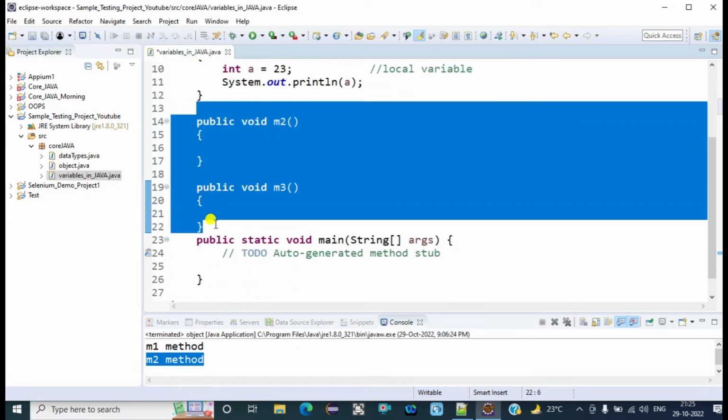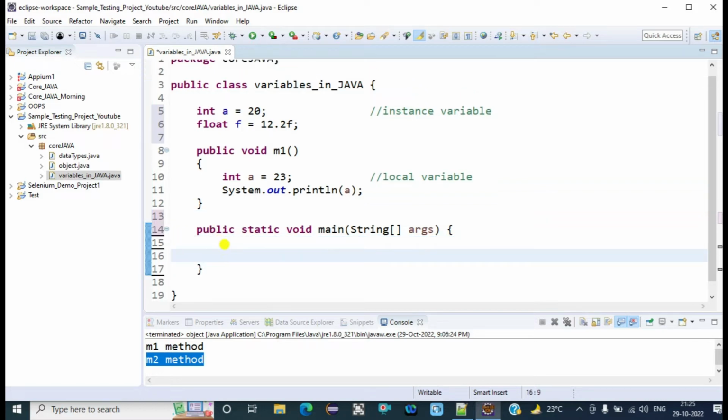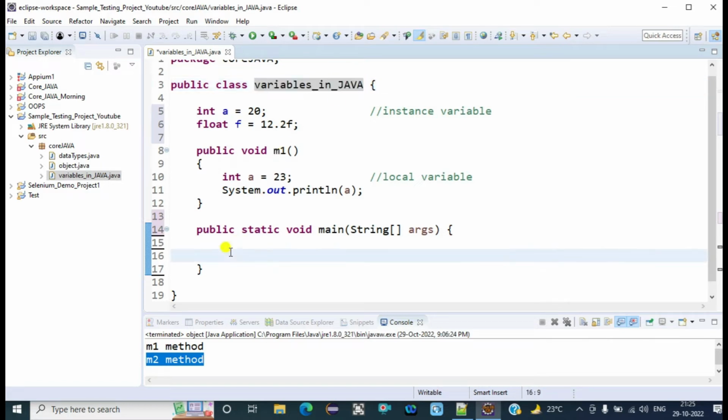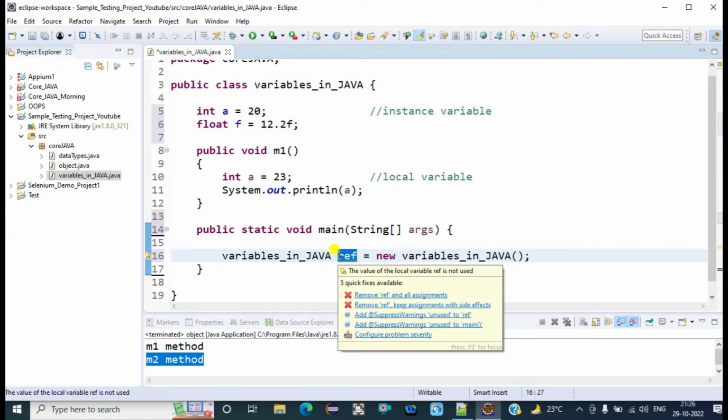Suppose inside this class I am deleting these two methods as of now. Now we can see this main method. Inside this main method, I am going to create the object of the class. To create the object, we pass the class name, then give the reference name, and after the equal sign we use the new keyword along with the class name with circular brackets open and close. So this is the object of the class created, and the reference name for that object is REF.